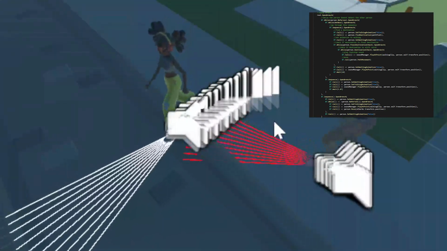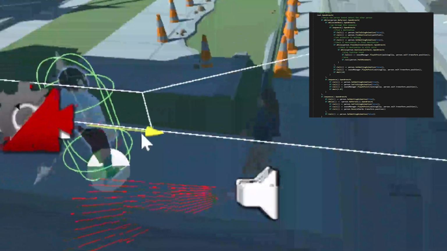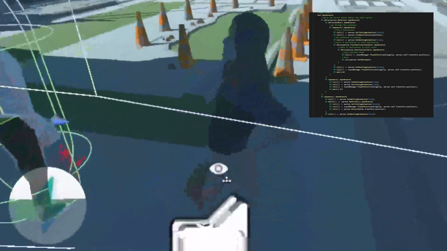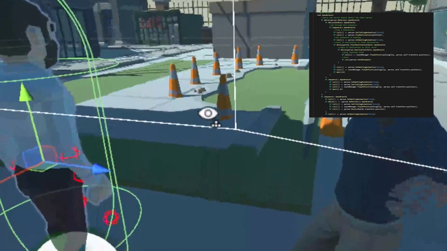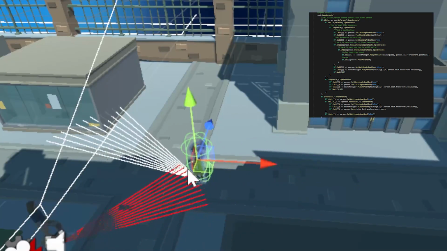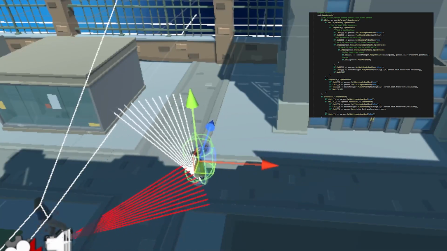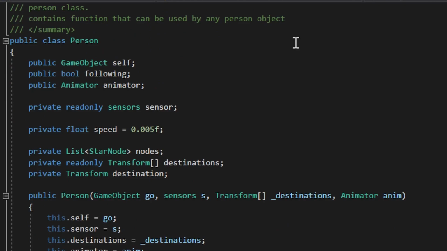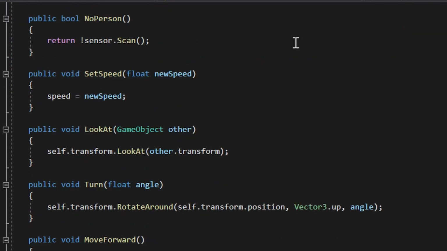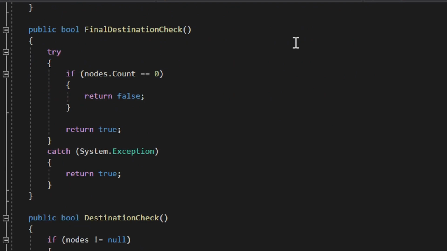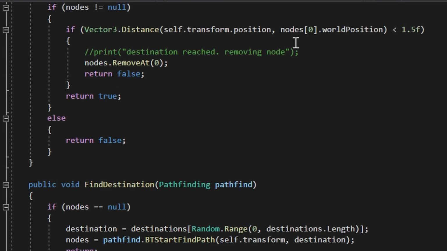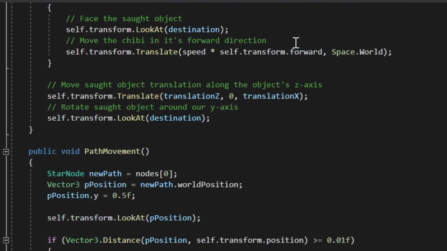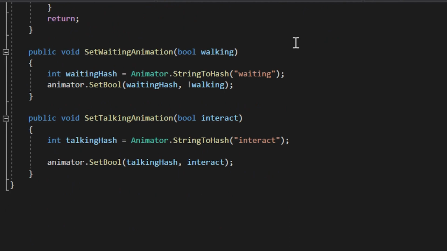The difference in this behavior tree is that if the paparazzi is in range of the player, it stops and talks to the player automatically, unlike the finite state machine, where a key needs to be pressed by the player, and this interaction can be interrupted if the paparazzi spots a celebrity in its path. The paparazzi and celebrity have a complex behavior tree, as the behavior tree is able to handle different interactions. The issue I was having of creating two behavior trees with almost similar things to do, I solved by creating a behavior tree class and a people class and inheriting them in the celebrity and paparazzi classes.